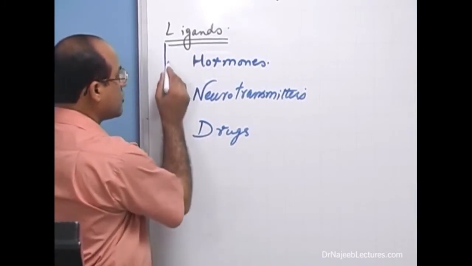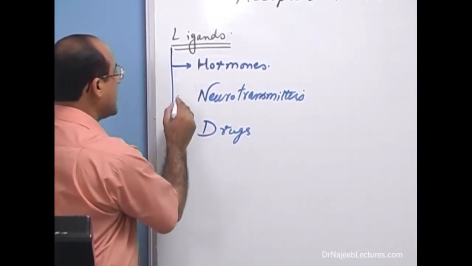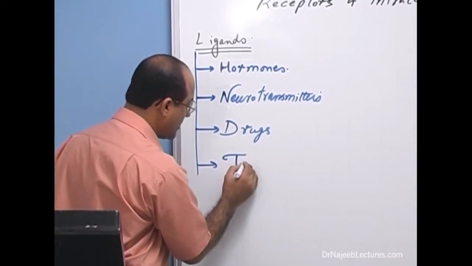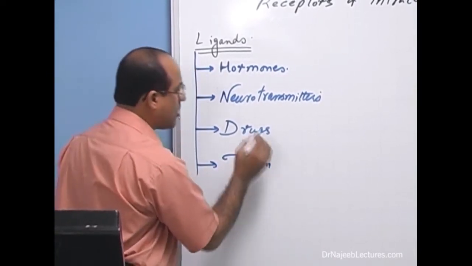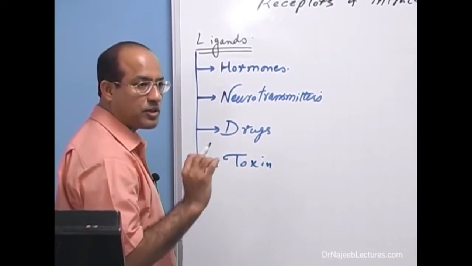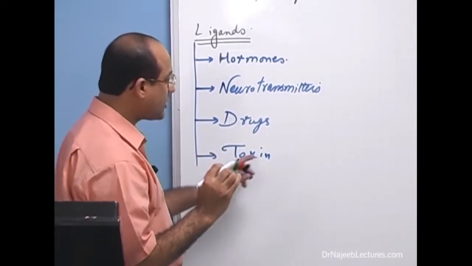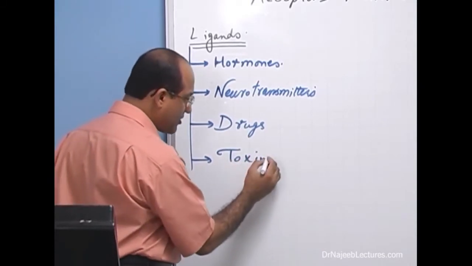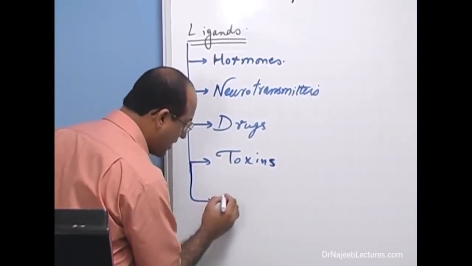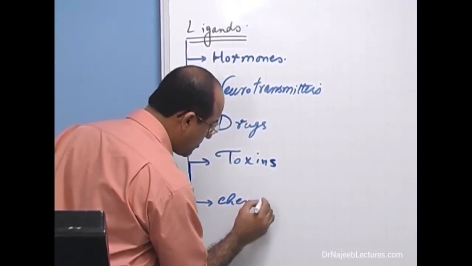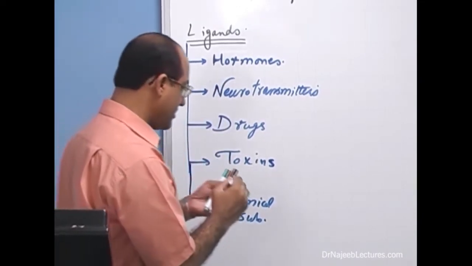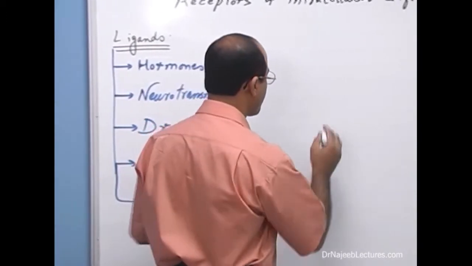ligands. So we can say all your hormones and neurotransmitters and drugs and even toxins, all of them bind with specific receptors to produce their effects. Because they have to bind with special receptors, right? So we call them ligands, toxins, and even some other chemical molecules, chemical substances.